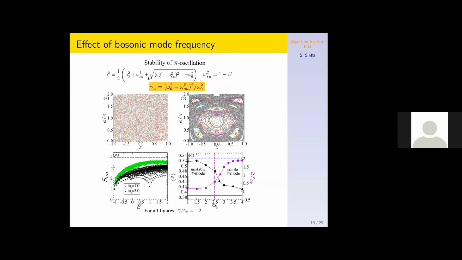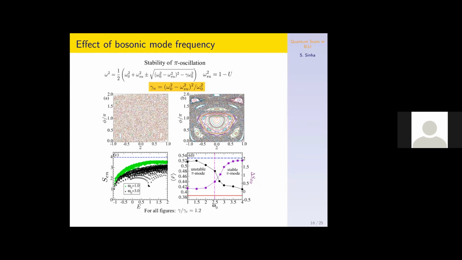So if I fix the gamma value and just tune the frequency of the mode, we can get the regime where the pi mode is stable or where it becomes unstable. If we consider the regime where the pi mode is unstable, then we see in the phase space, or the Poincare map as it is called, very chaotic behavior at the energy of this pi mode. Whereas when the pi mode is stable, it shows mixed phase space behavior, with a stable region around the pi oscillation.